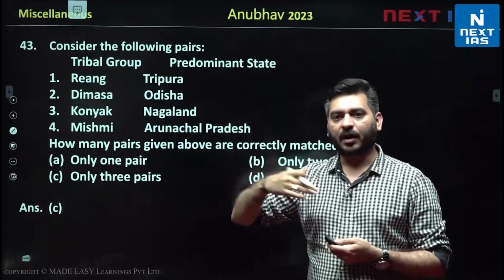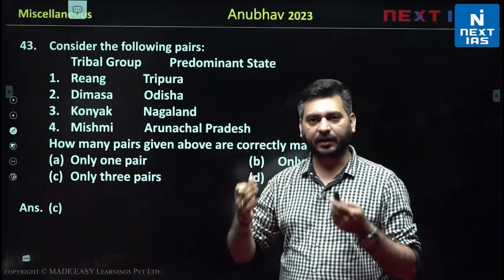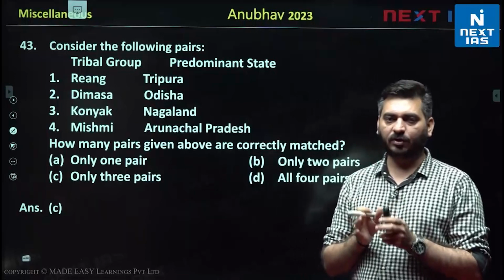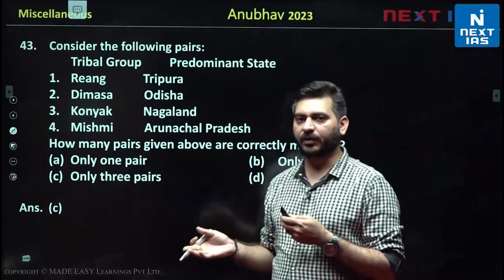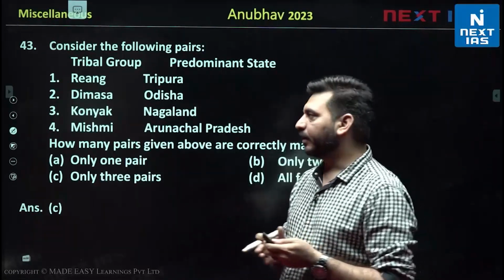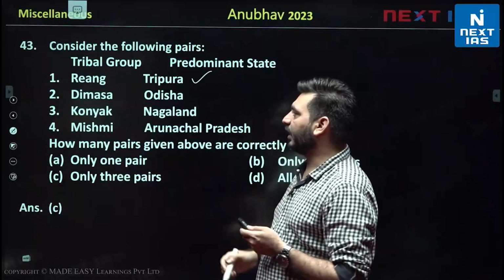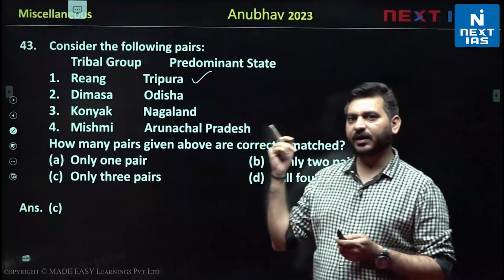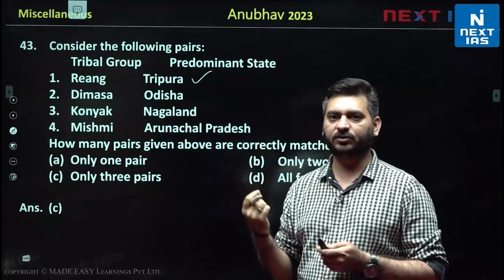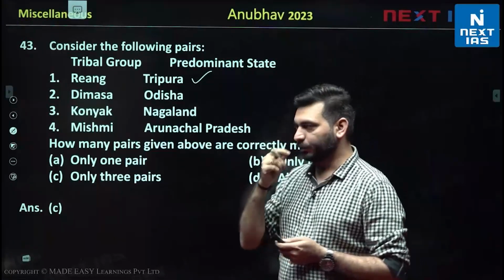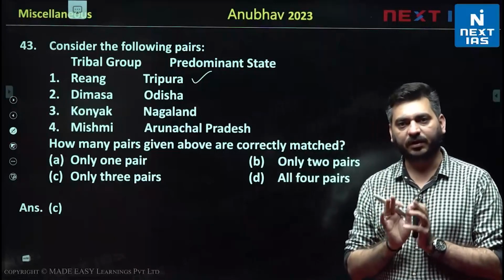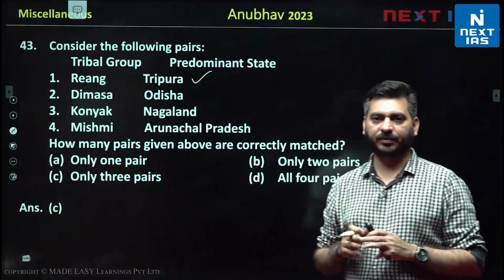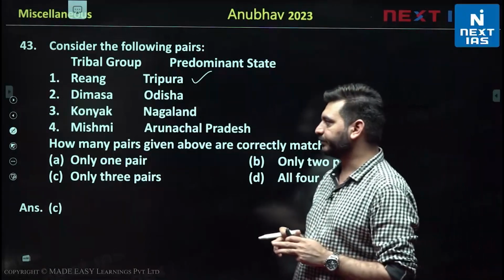It took them around 20 years to basically get recognized, become a part of the state, and now they are saying that they will not be treated as outsiders or people will not do atrocities on them, right? So first is correct. Here, if your states had been given as Mizoram and Assam, since they are asking for predominant states, Tripura is best suited. But if Mizoram, Tripura, and Assam were also given, that would also be correct somewhere, because they reside there too, and that is why the Central Government was also involved in the agreement with all of them.